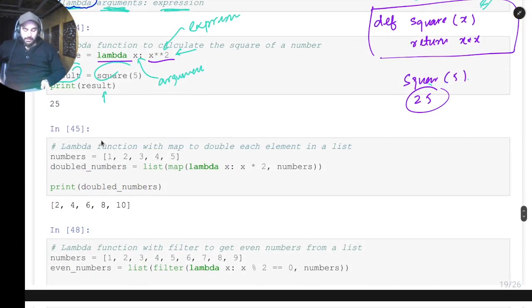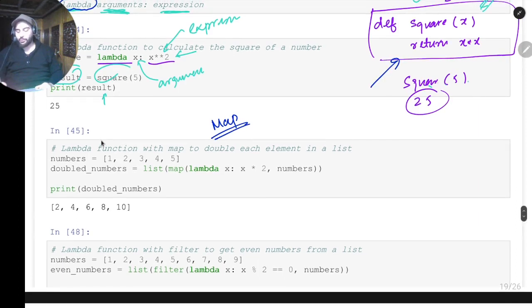Okay, so now we can use different functions with these lambda functions. For example, the first function we'll be using is map. If you want to call a function on a list of arguments, for example, if I have defined this square function, I might use a for loop, for i in range of, let's suppose, 5, and call this function 5 times. But there is a function, map. What it does is basically the same thing.